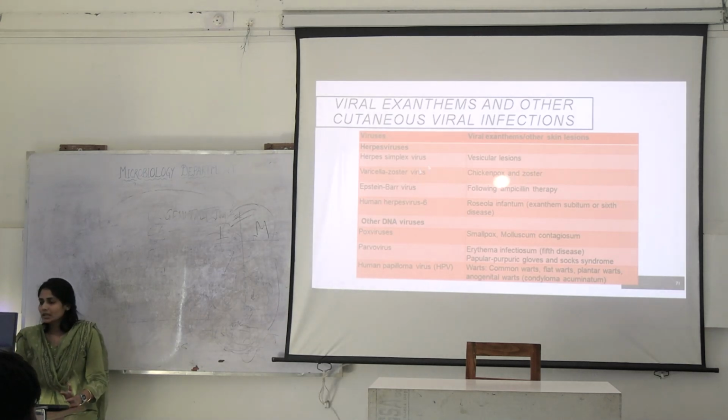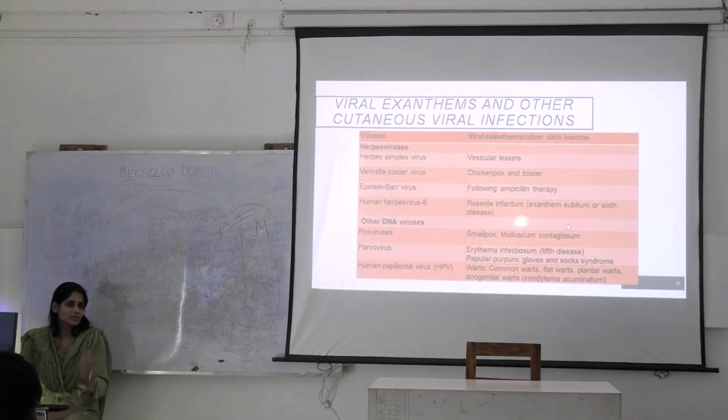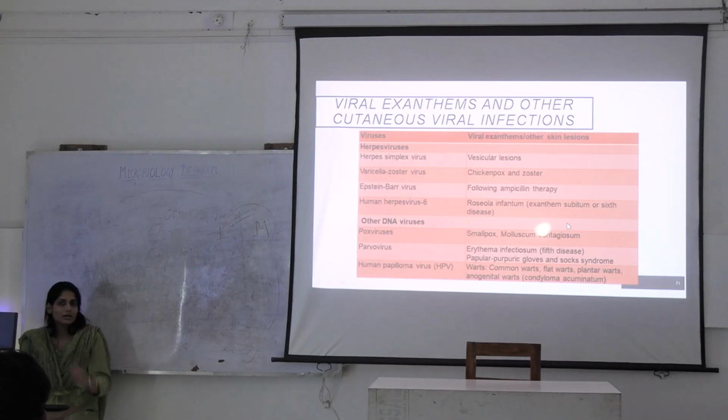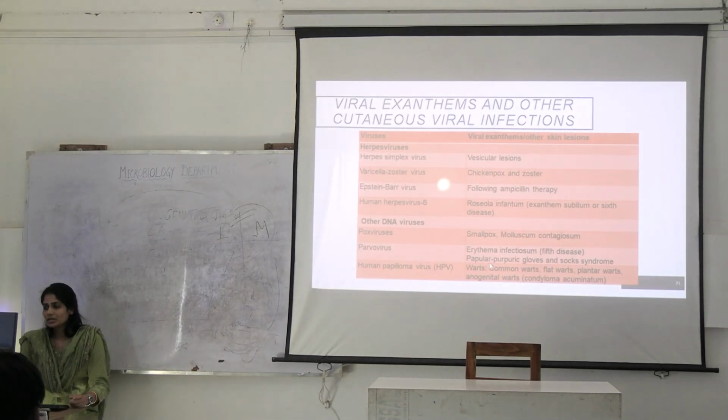Then human herpes virus 6, which causes Roseola infantum, also produces some skin lesions. Pox virus, you remember what kind of skin lesions it produces? Umbilicated erupting lesions, right? Parvovirus. Then HPV. HPV produces what?